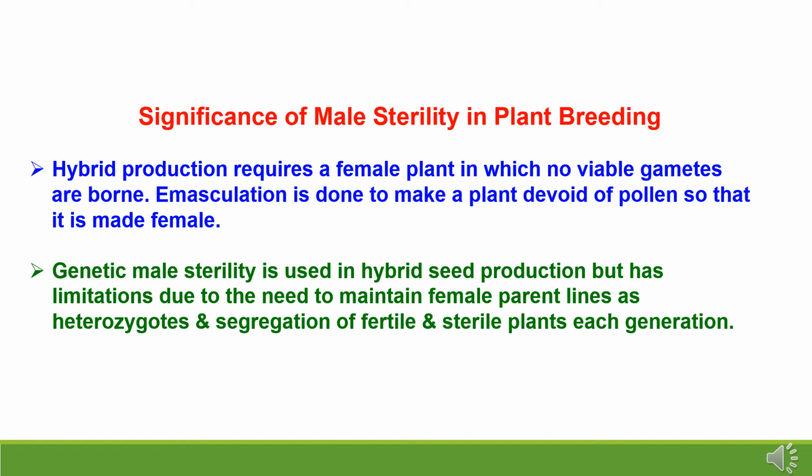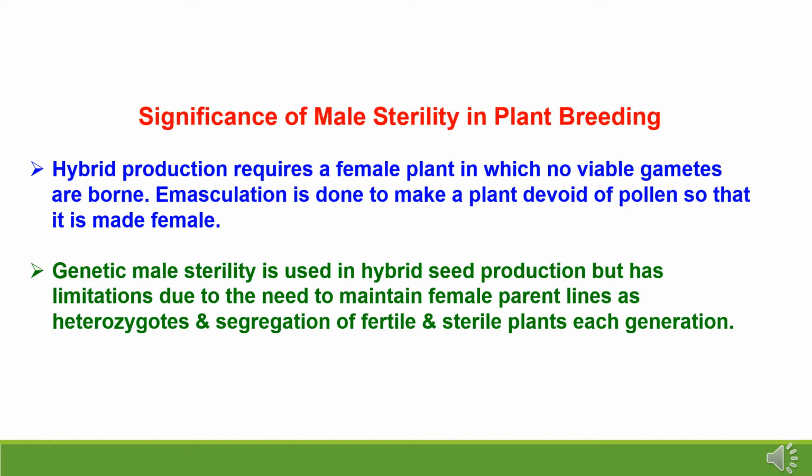Significance of male sterility in plant breeding. Hybrid seed production requires a female plant in which no viable gametes are born. Emasculation is done to make a plant devoid of pollen so that it is made female. In hybrid seed production of crops like rice, pearl millet, sorghum, mustard, and castor, we are using male sterile lines where the female is sterile and the aerial pollination is taking place.